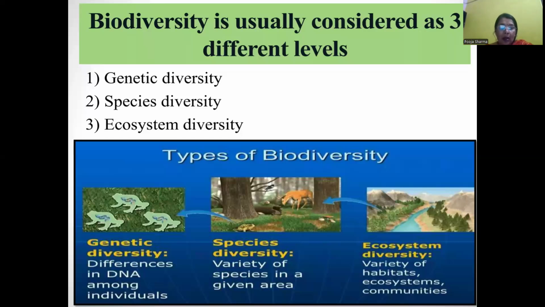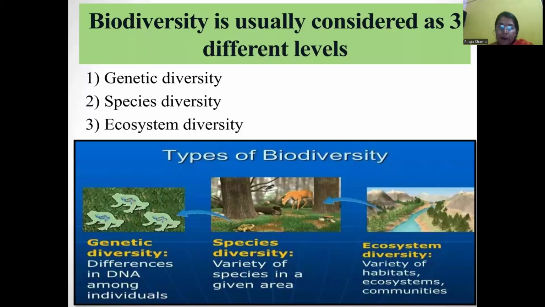Example: all rice varieties belong to the species Oryza sativa, but there are thousands of wild and cultivated varieties of rice, which show variation at the genetic level and differ physiologically in their colors, size, shape, and nutrient content of the plant.